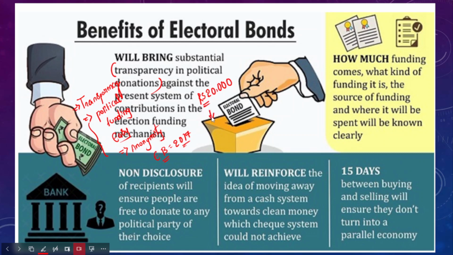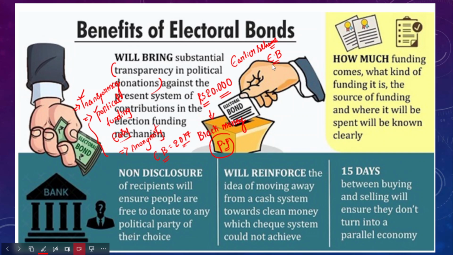And this is where black money has been entering, routing into the accounts of political parties. Therefore, in order to bring in more transparency, this electoral bonds scheme was launched by the government.